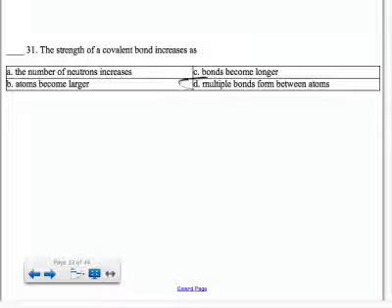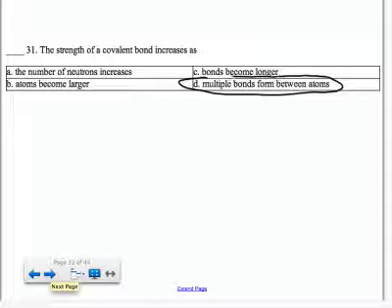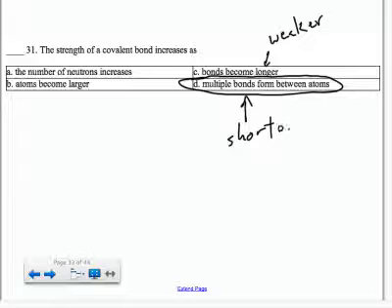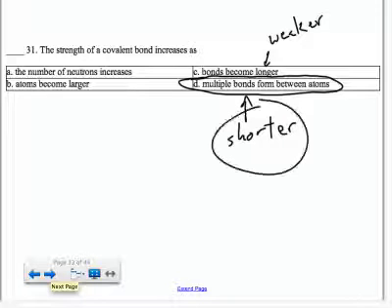The strength of covalent bonds is determined by the length. Longer equals weaker bond, and shorter bonds are stronger because the atoms are getting closer together, so the attraction between them gets stronger. And when you have multiple bonds, each bond gets shorter and therefore stronger.